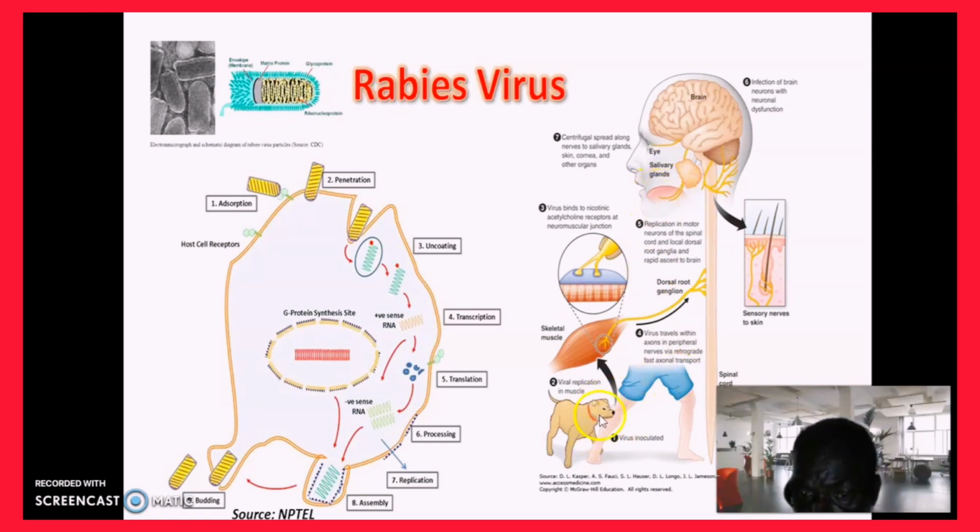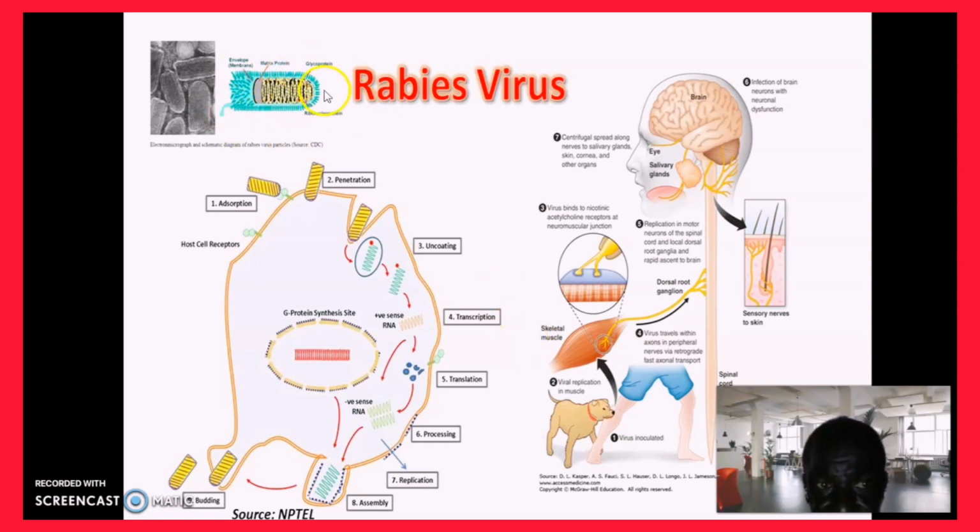The problem of incubation can be understood when the distance of the bite is far away from the brain. It takes a longer time. Instead of the usual 10 days, it might take up to 30 days or more to show the symptom. But if it bites around the shoulder or very close to the brain side, then obviously the incubation period will be shorter because of the shorter movement to the brain.